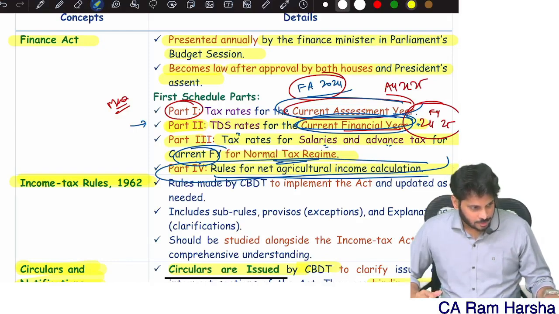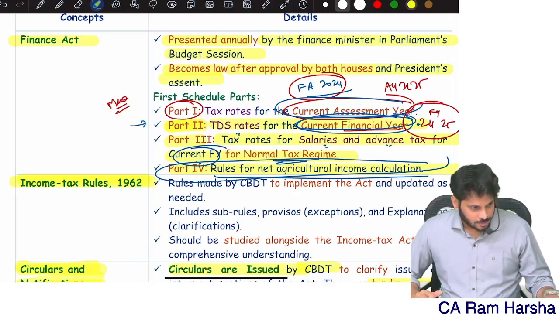Unutilized basic exemption means what? If your normal income, which is the balancing figure, is less than the basic exemption limit, that extra benefit that you are losing, that benefit you can set off. That benefit, the unutilized basic exemption limit, can be set off first with the short-term capital gain.